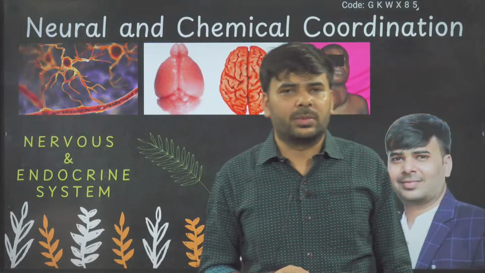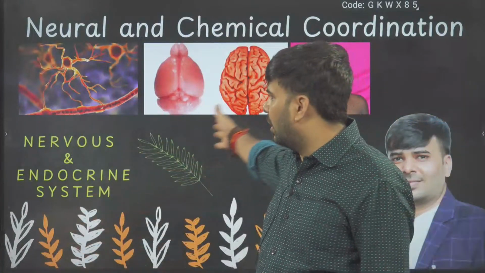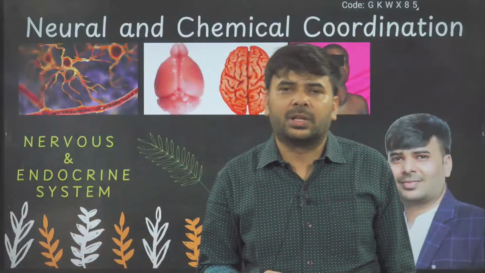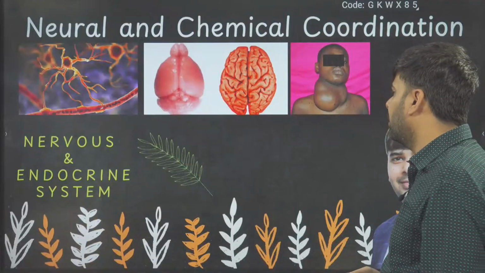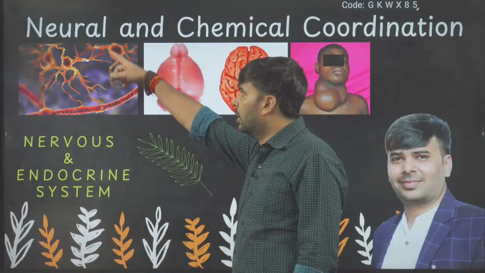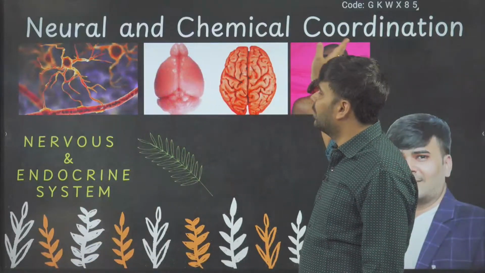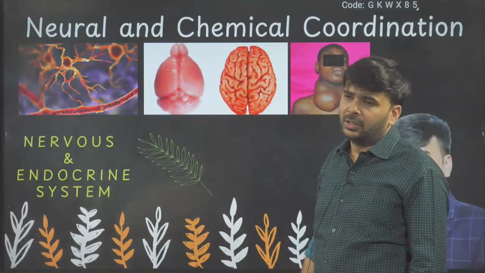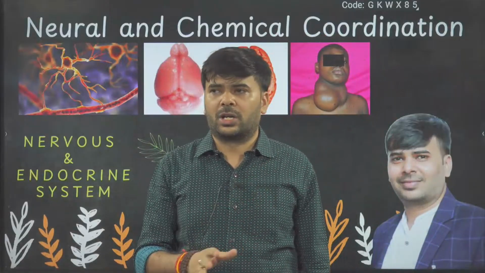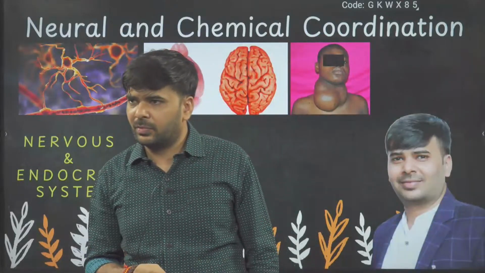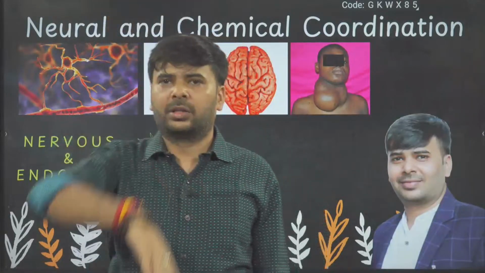Myself Arun Kumar Misra, AKM sir, and now I'm going to explain to you the nervous system and endocrine system. In NCERT, these two chapters are mentioned as neural and chemical control. Two different chapters are there: neural control and coordination, chemical control and coordination. So can we start? Everyone, can we start?